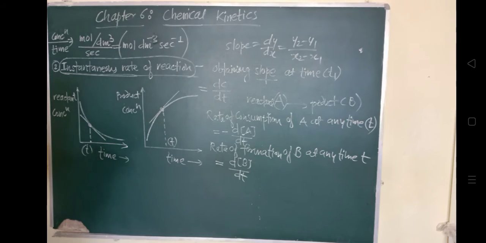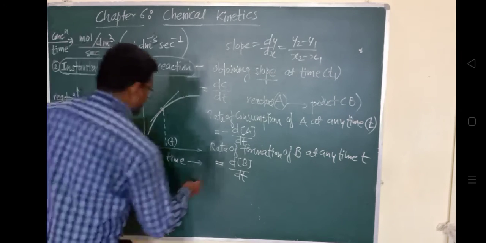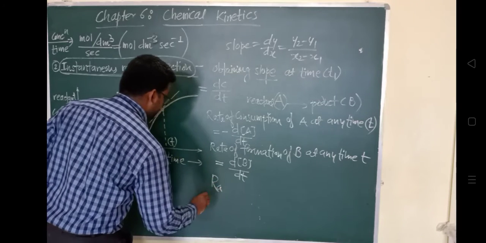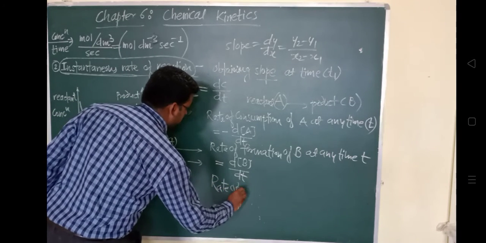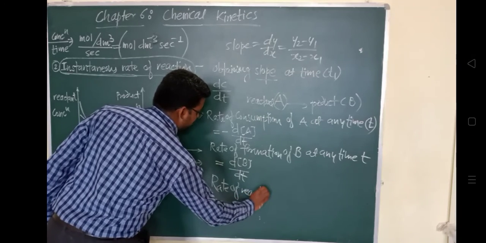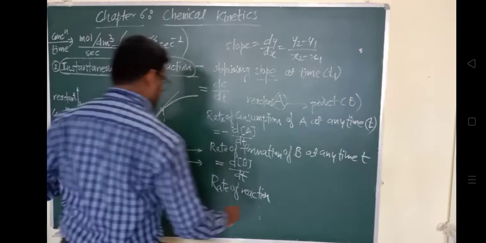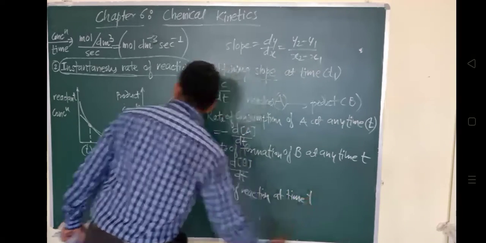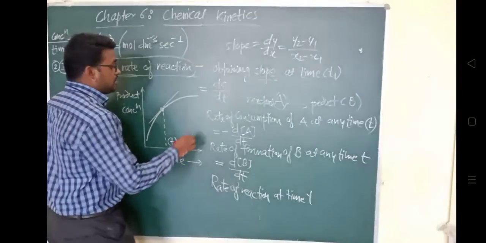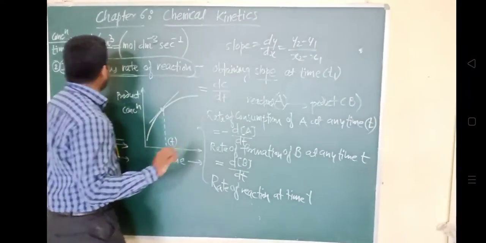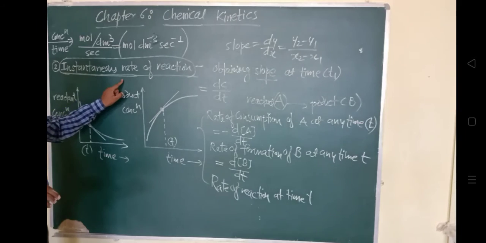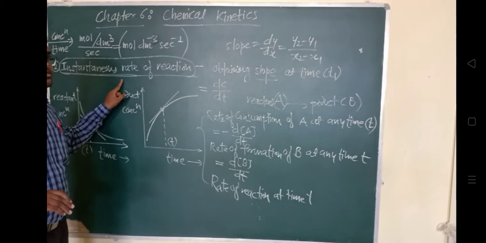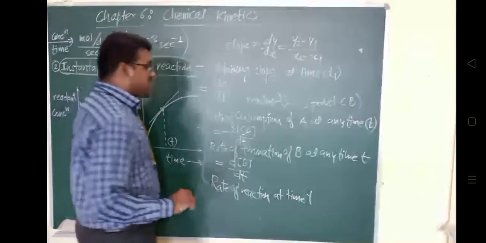So the rate of reaction at time t, you have to understand this. Here we have not used the word instantaneous rate. We will not use the word instantaneous again and again. We will understand it when it is taken at a particular time, for time t.